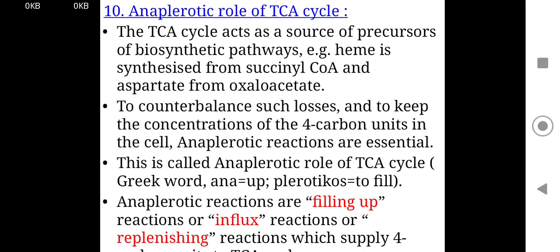Now the anaplerotic role of the TCA cycle. The TCA cycle acts as a source of precursors for biosynthetic pathways, that is, heme is synthesized from succinyl-CoA and aspartate from oxaloacetate. To counterbalance such losses and to keep up the concentration of 4 carbon units in the cell, anaplerotic reactions are essential. This is called the anaplerotic role of the TCA cycle.